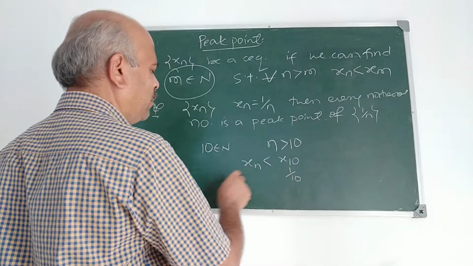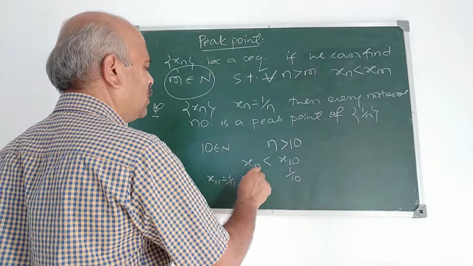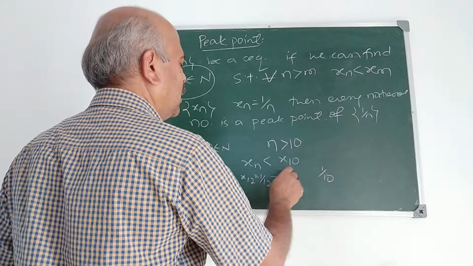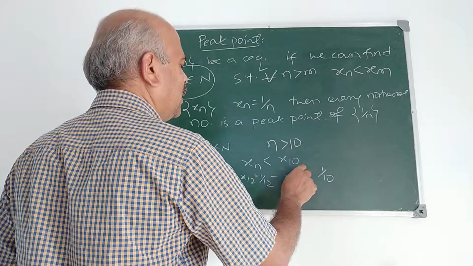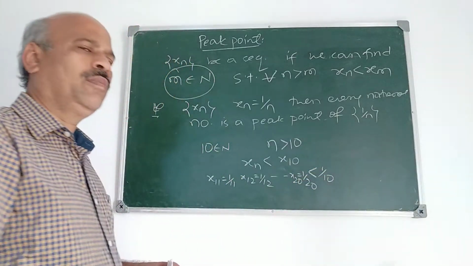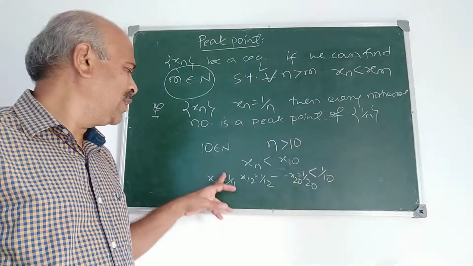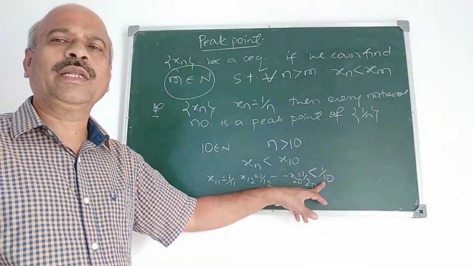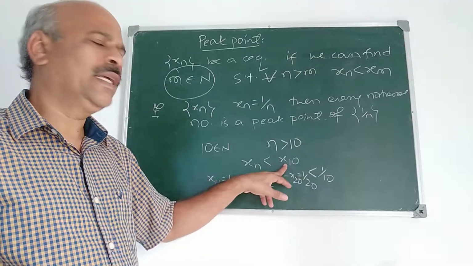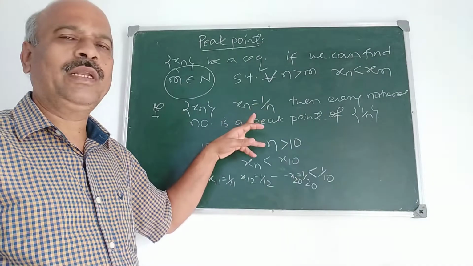What is x11? x11 is 1 upon 11. x12 is 1 upon 12. x13, and x20 is 1 upon 20. All are less than 1 upon 10. You know that 1 upon 20 is less than 1 upon 10, or 1 upon 11 is less than 1 upon 10. So for all n greater than 10, xn is less than x10. Therefore 10 is a peak point of this sequence, 1 upon n.